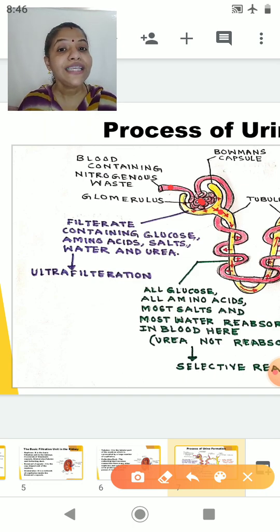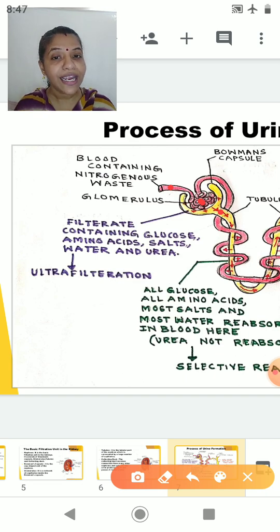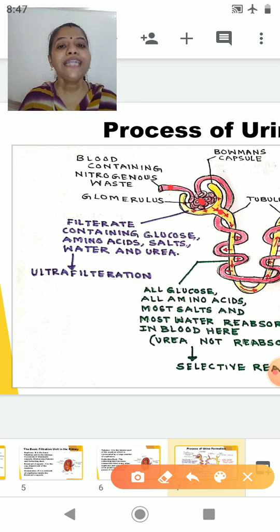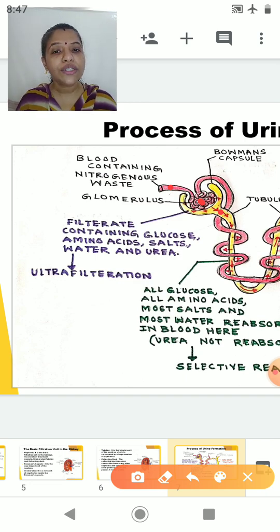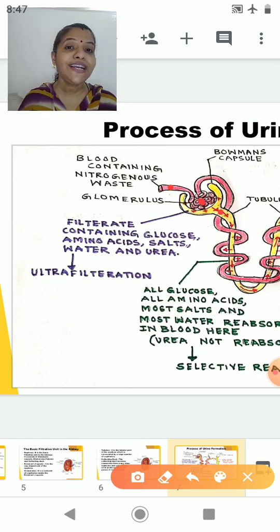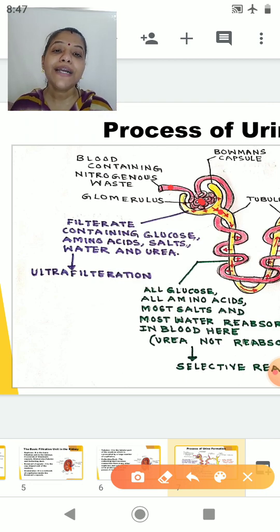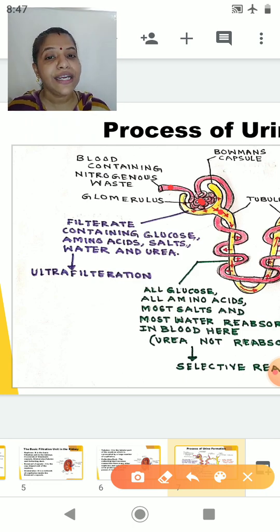So now let us see what is there in the filtrate. The filtrate will contain glucose, amino acids, salts, water and the nitrogenous waste of human beings, that is nothing but urea. So students, you have seen the constituents of a filtrate: glucose, amino acids, salts, water and urea.